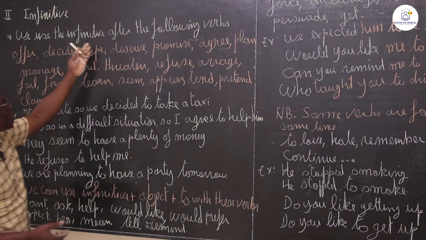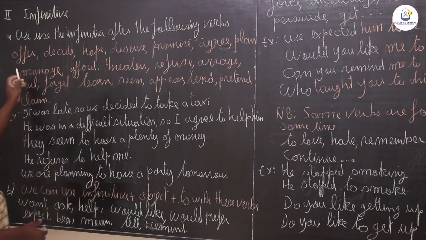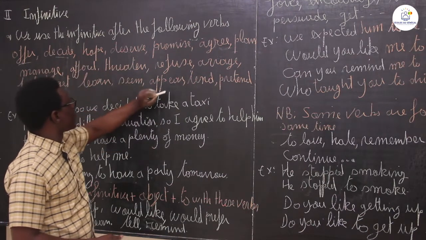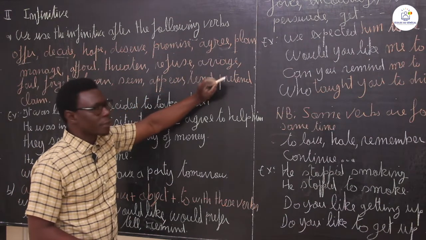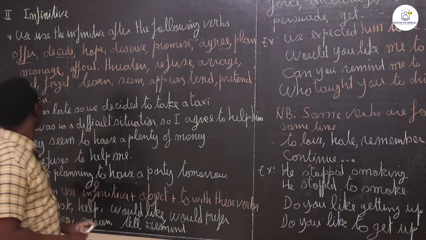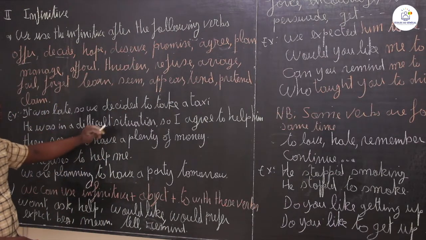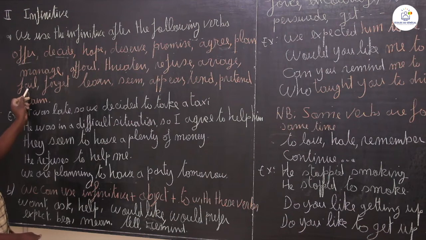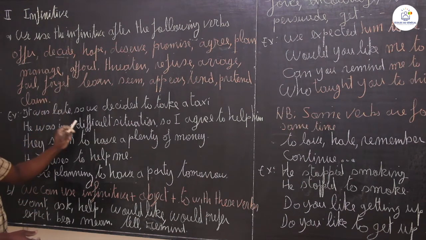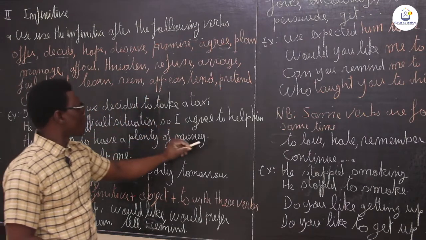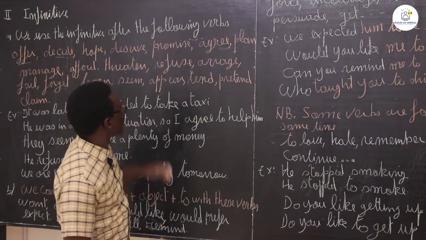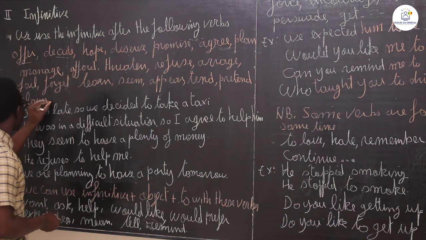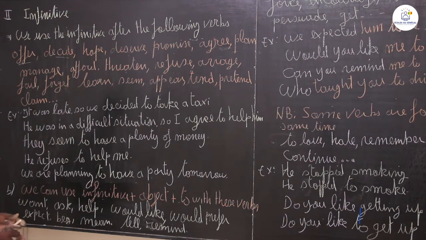So we use the infinitive after the following verbs. You have to offer, to decide, to hope, to deserve, to promise, to agree, to plan, to manage, to offer, to threaten, to refuse, to arrange, to fail, to forget, to learn, to seem, to appear, to tend, to pretend, to learn, etc. There are many verbs that go with the infinitive with to.